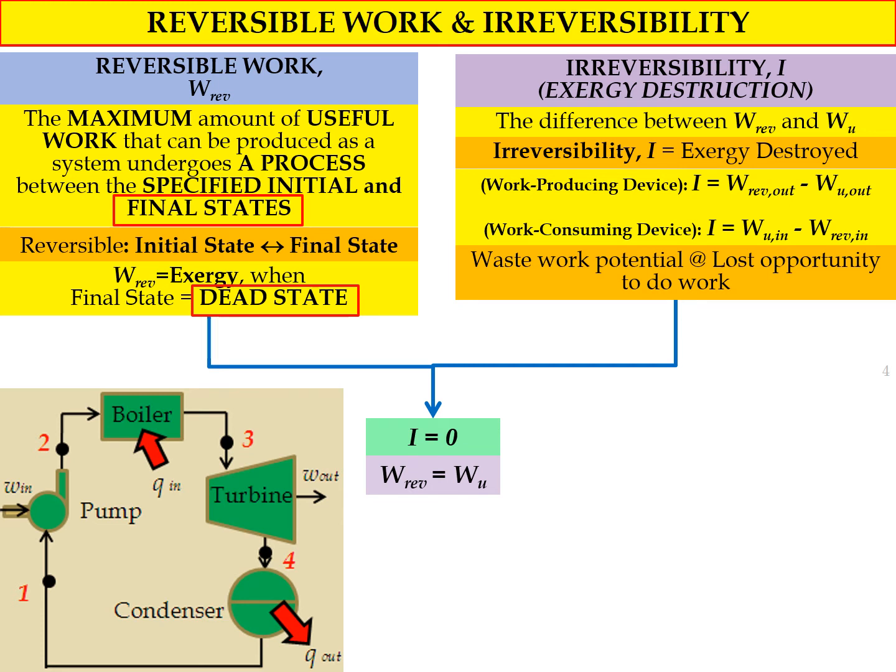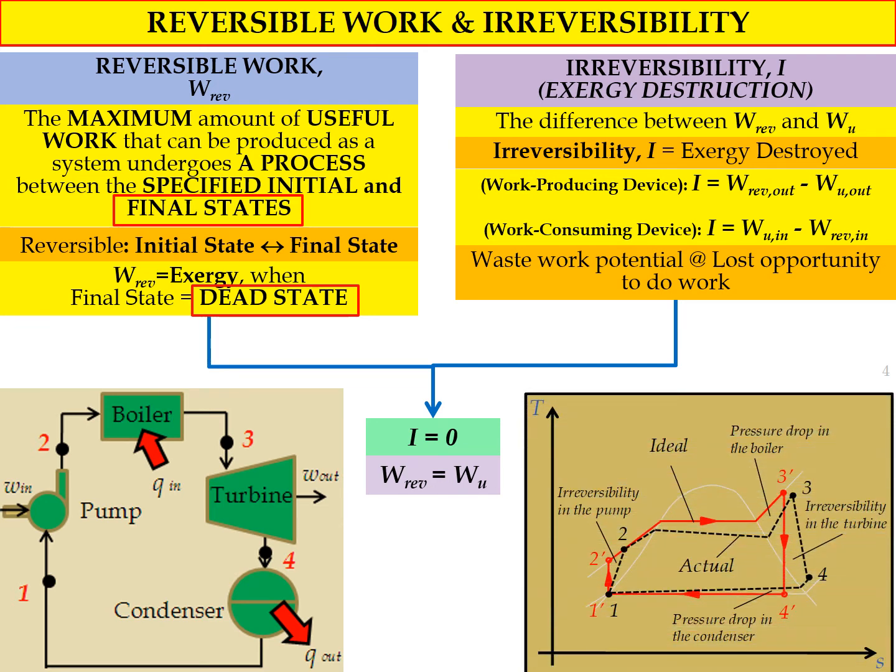Okay, so let's say this figure shows the schematic diagram for a simple steam power plant, and the second figure shows the thermodynamic cycle to describe the process for the steam power plant by using a TS diagram. There are two types of cycle here. The red cycle represents the ideal cycle, and the cycle with the dashed black line represents the actual cycle.